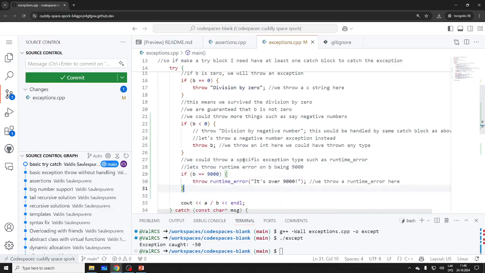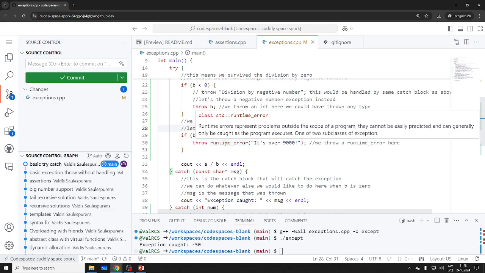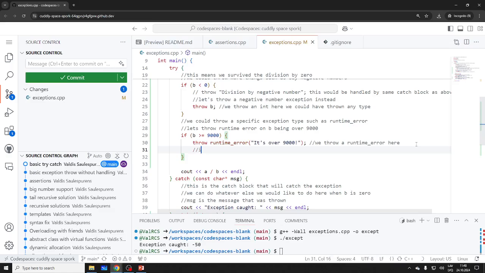So on b being over 9,000, I will add that on. It's over 9,000, so it's a runtime specific error. Of course, this is not a string anymore. Runtime error is still an exception type.